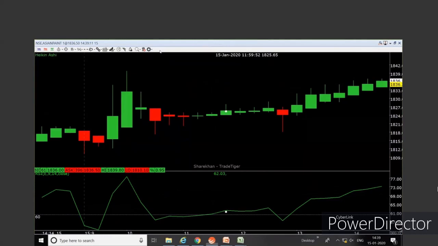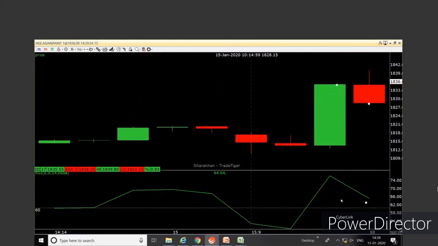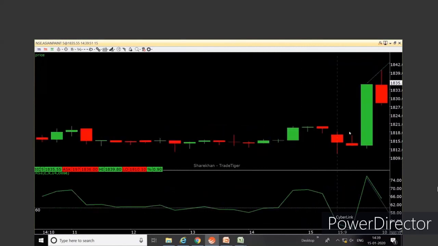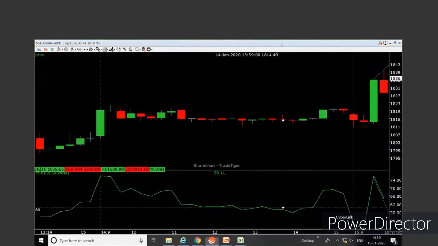Negative candle divergence. Again, today's chart itself. Over here, clearly in the overbought region, I will look for a negative divergence. For a negative divergence, Control F, prices are making a higher high. RSI on the other hand is making a lower high, or I would say the RSI slope is going downwards. So prices are making a higher high, RSI slope is going downwards. This is the negative candle divergence.